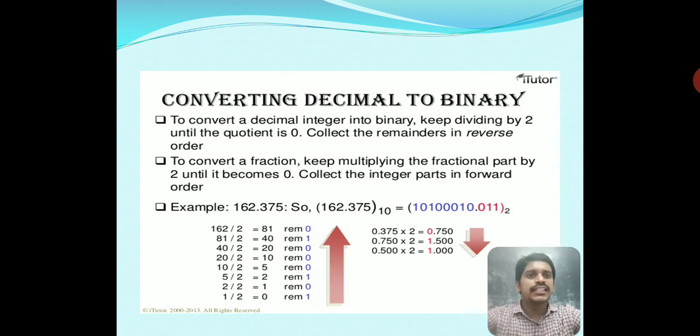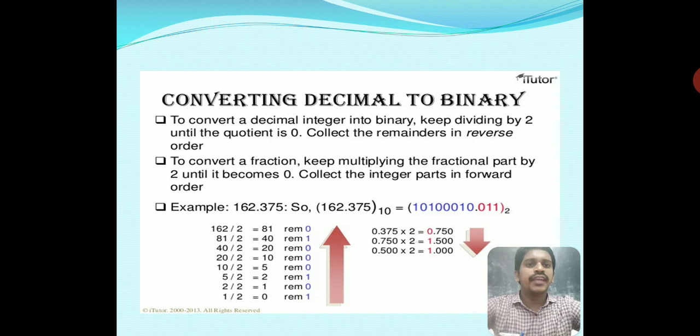We know about the decimal number system. In this system we use the values 0 to 9, that means 10 digits, to represent any number. In the binary number system, we use only 2 digits, 0 and 1, to represent a number. To convert a decimal integer into binary, keep dividing by 2 until the quotient is 0. Collect the remainders in reverse order. So we have to follow some rules for converting decimal to binary numbers.